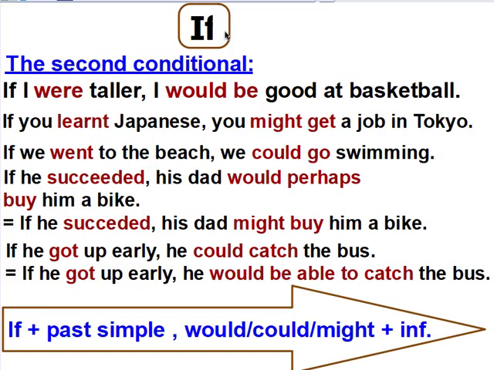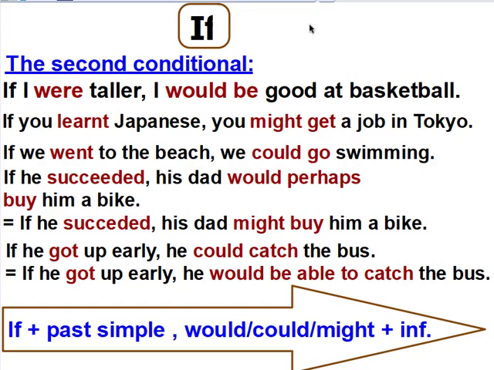Today's lesson, we talk about if in the second conditional. Like, if I were taller, I would be good at basketball. If you learned Japanese, you might get a job in Tokyo. If we went to the beach, we could go swimming. If he succeeded, his dad would perhaps buy him a bike. Or if he succeeded, his dad might buy him a bike. If he got up early, he could catch the bus. If he got up early, he would be able to catch the bus.